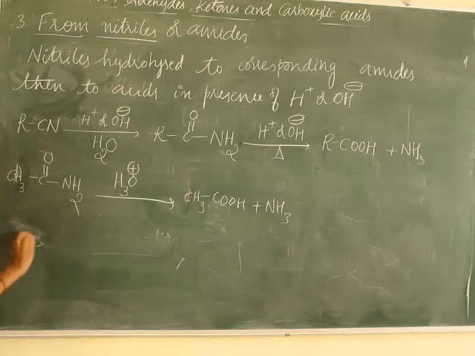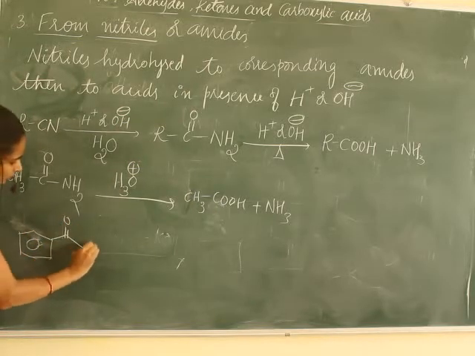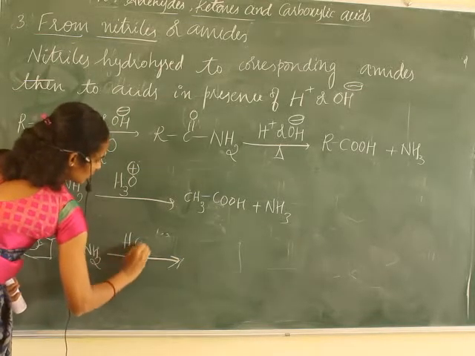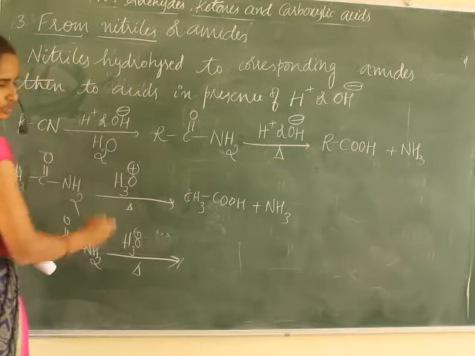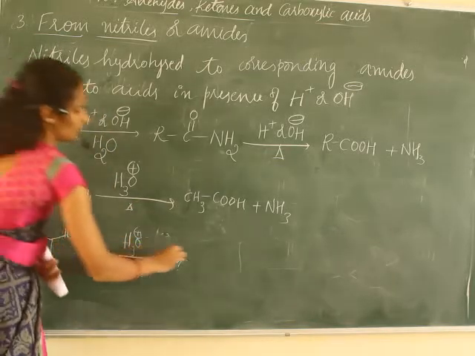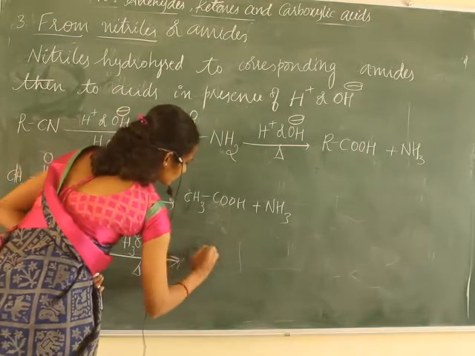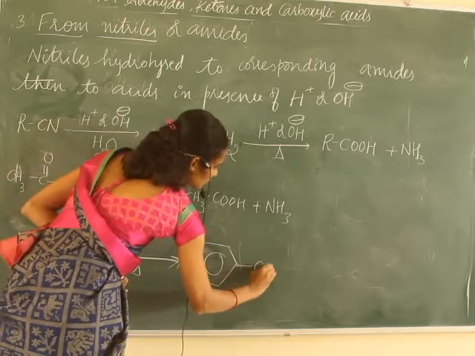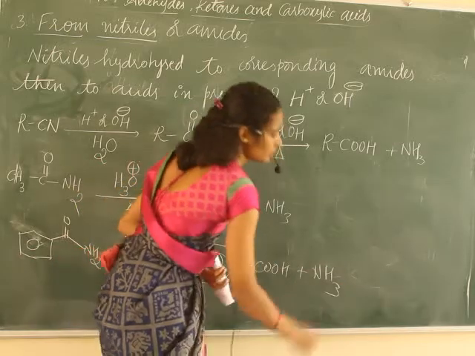Or benzamide in presence of H3O plus, right, acid hydrolysis, gives benzoic acid, the benzene ring with COOH, plus NH3 as a byproduct.